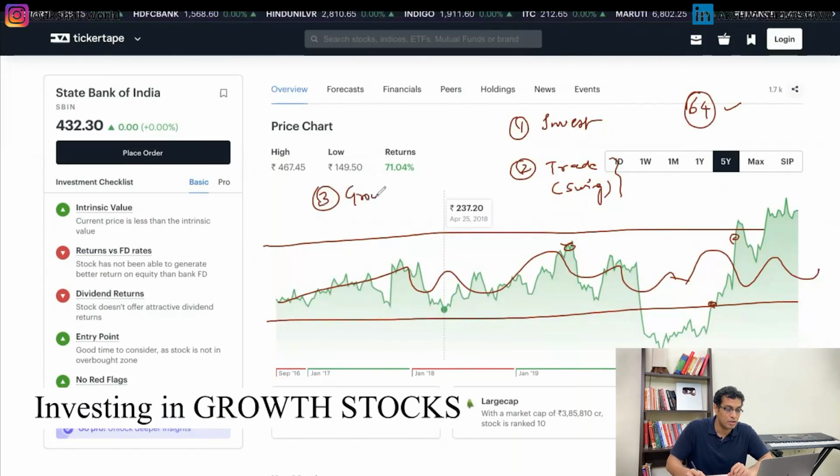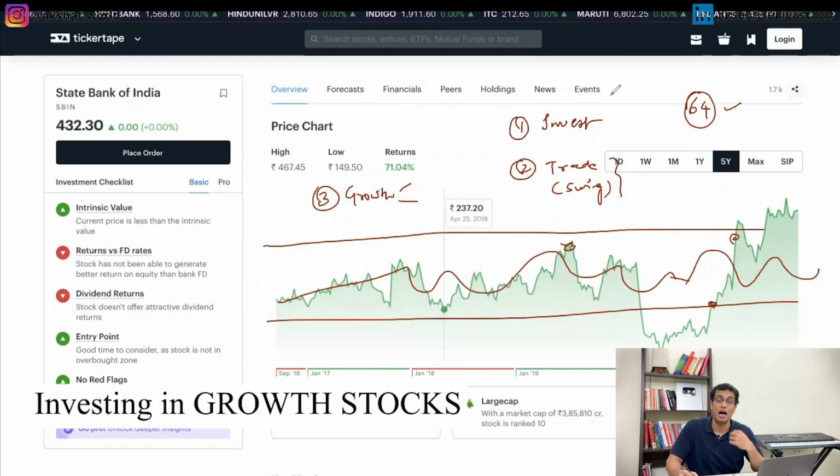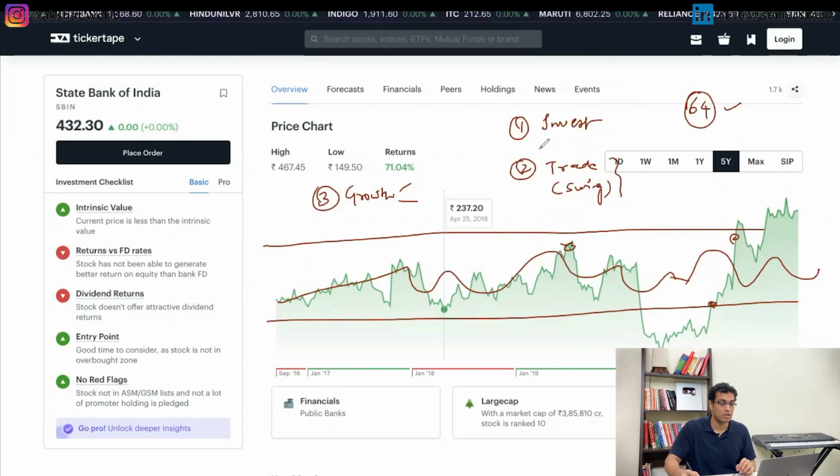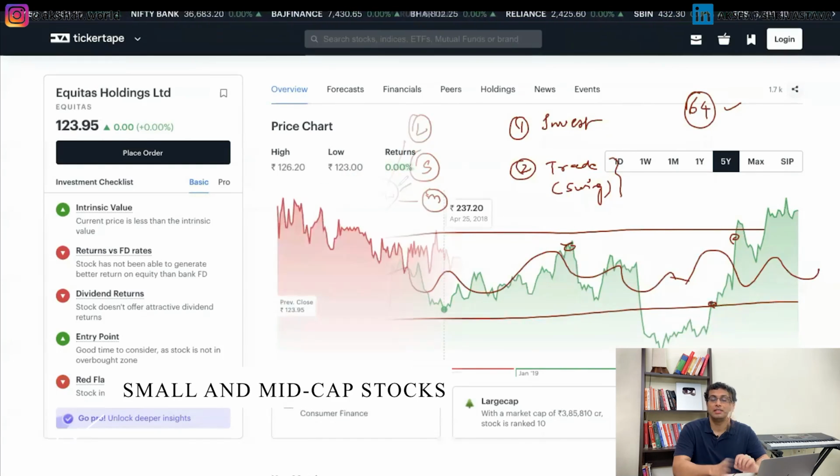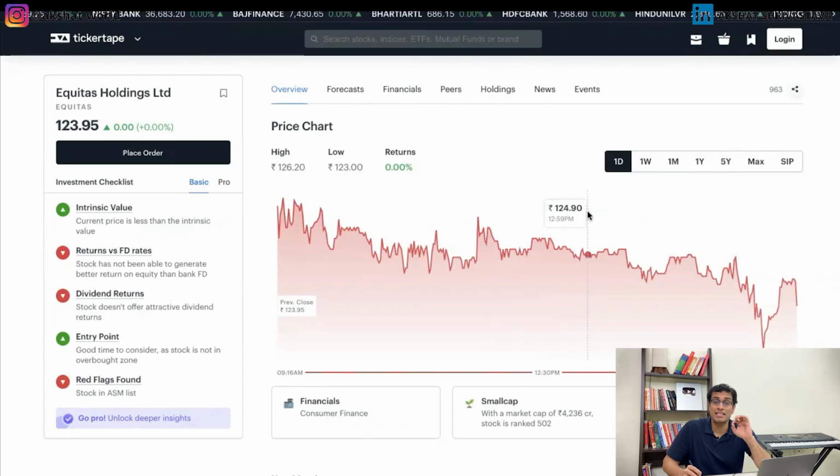So I hope this fundamental difference is clear. Now let me talk about the third and final part of my portfolio, which is investing in growth stocks. And how do I choose how to invest in growth stocks? If I'm investing in growth stocks, then I pick small cap or mid cap companies, not large cap companies. These are very opportunistic buy and sell.